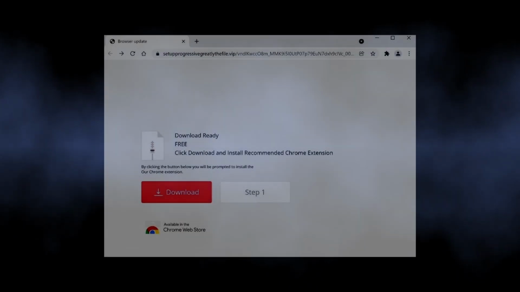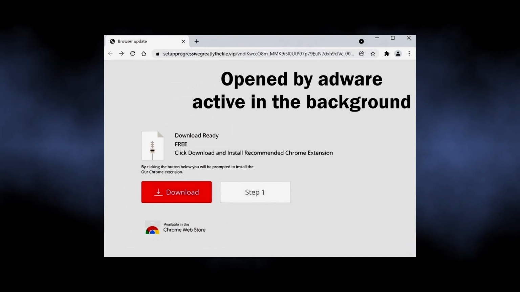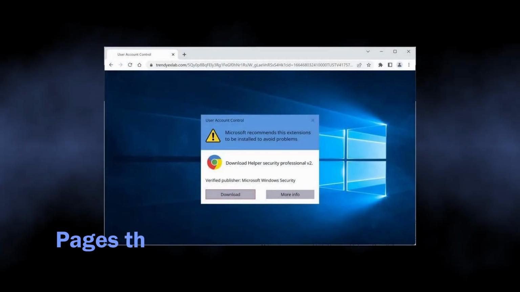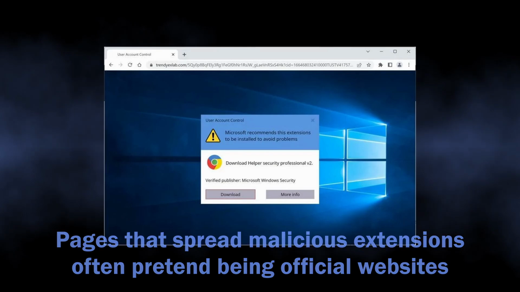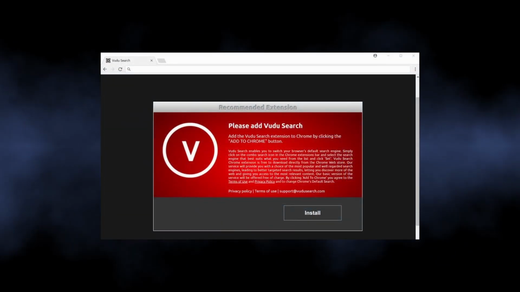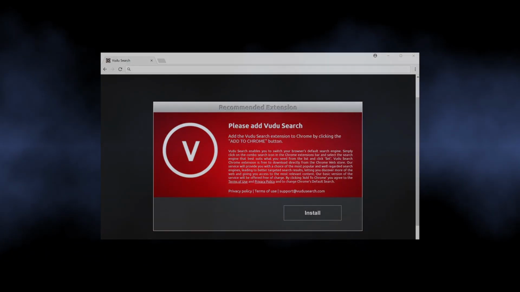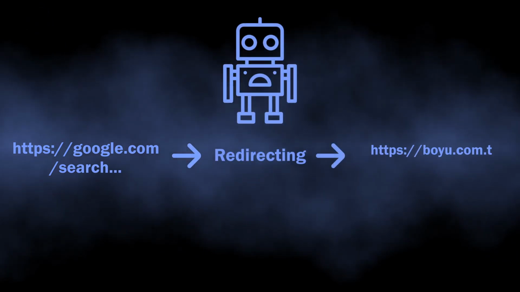The most common way for such junk browser extensions to get into your system is through malicious ads on the web, that often appear due to the adware activity in the system. While casually browsing, you could have encountered a banner that says, quote-unquote, install this recommended extension to view the content. And that is it. Crooks simply bait people into installing questionable browser extensions, which further end up with all the symptoms.